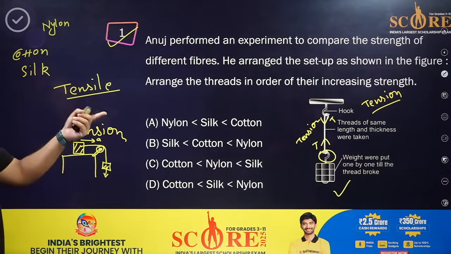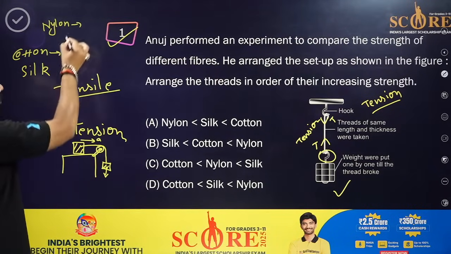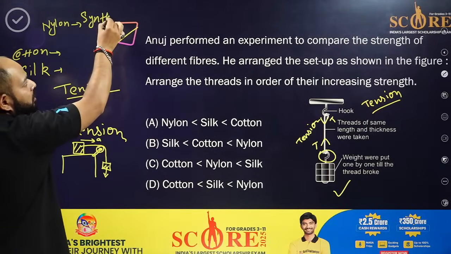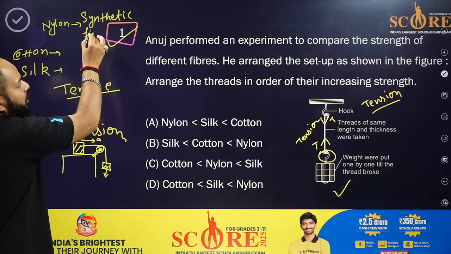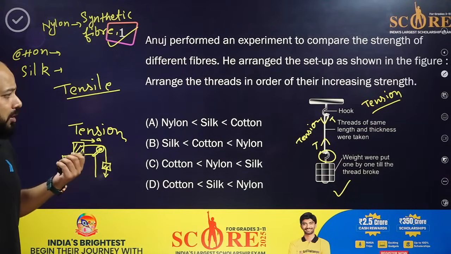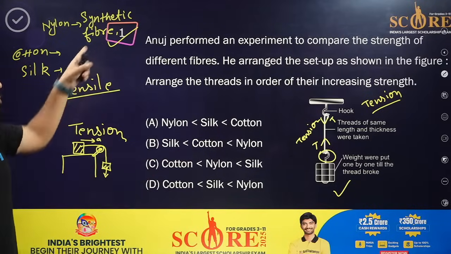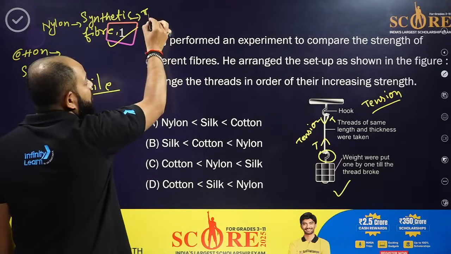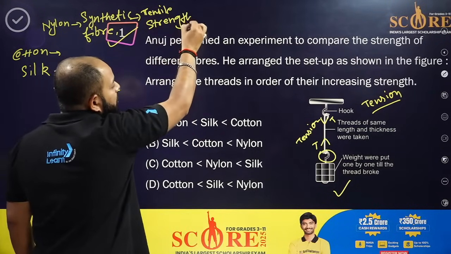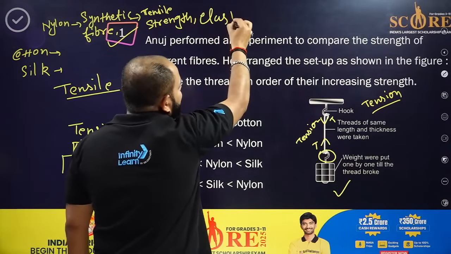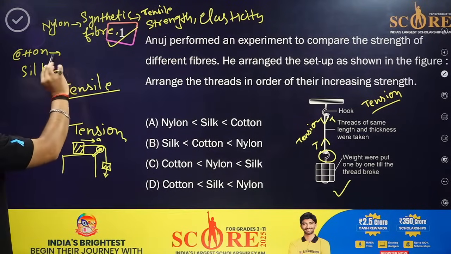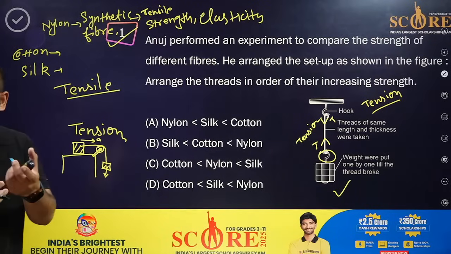Now let's talk about the cotton first. Or let's talk about all of them one by one. Nylon is what? It's a synthetic fiber. Why is it a synthetic fiber? Being synthetic, it must have good tensile strength as well as elasticity.